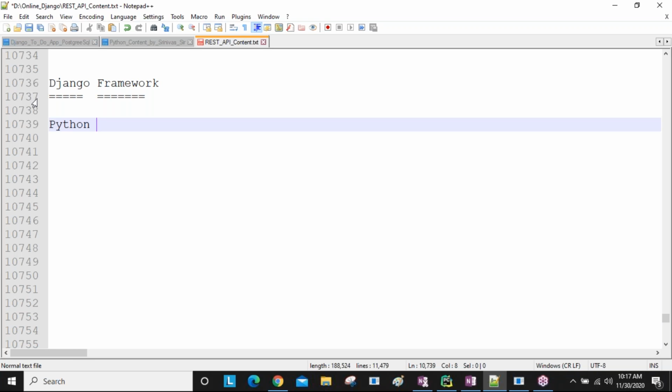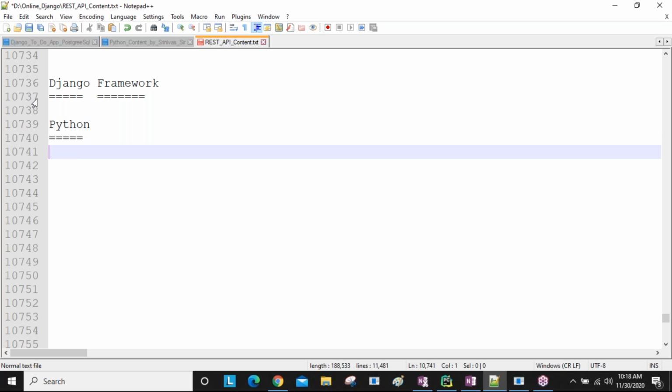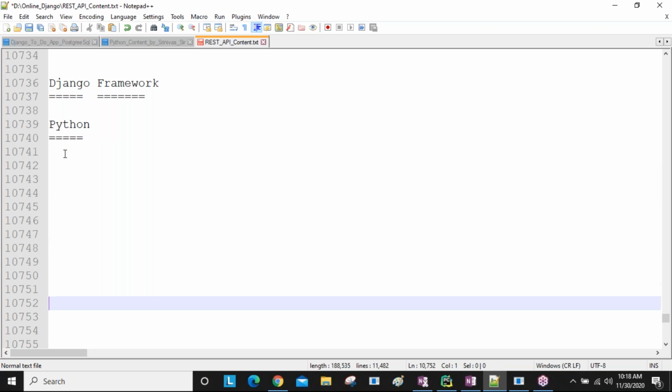Remember, at the time of learning Python, there are so many concepts, rules and regulations. Python follows indentation, and there are syntax errors and other Python-related errors. Python data types are there, like list, set, tuple. Then how to create functions and classes, all the rules and regulations you get via programming. Those same rules and regulations we are going to use again inside the Django framework while developing our applications. Clear this one?